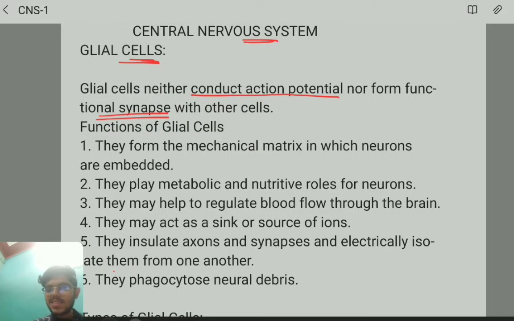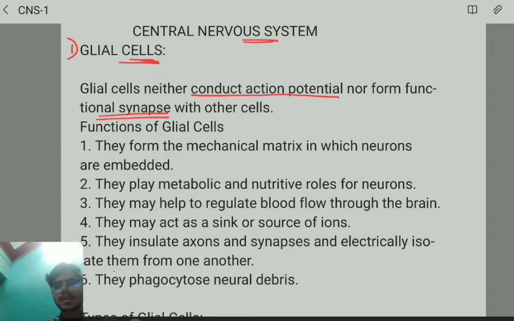Welcome back, friends. Today we'll be starting with a new system, the central nervous system. In this system I'll be focusing on the important topics which may be asked in examination. The first topic is glial cells. Glial cells seem not important for examination, but if they ask you, you should not be blank without writing. So you should have some information about glial cells.